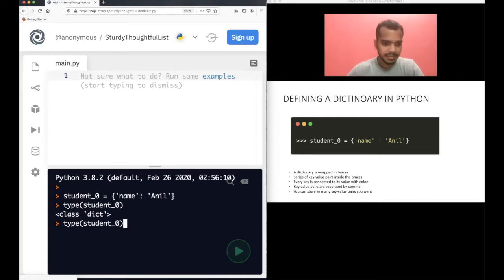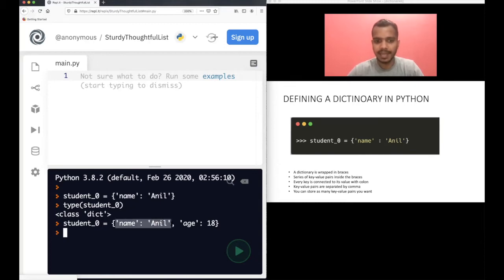So let's see this. I want to define one more. Maybe I will have a different key: name, and let's say age 18. So this is also a dictionary, but here I have two key value pairs.